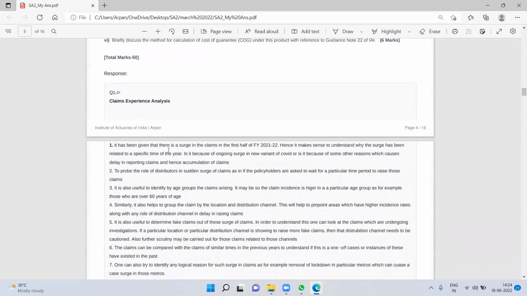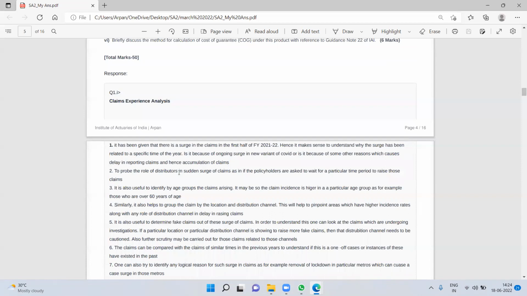So I have written it as given that there is a surge in the claims in the first half. Hence it makes sense to understand why the surge has been related to a specific time of the year. Is it because of the ongoing surge in the new COVID variant, or is it because of some other reason which causes a delay in reporting claims and hence accumulation of claims? So somehow I have hinted towards IBNR. So is it because of that reason? So that is one point.